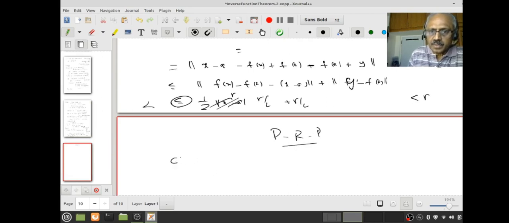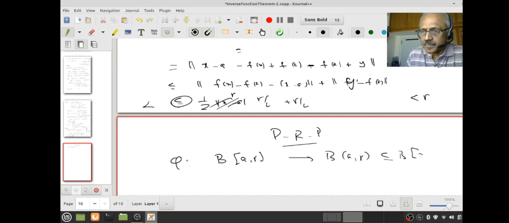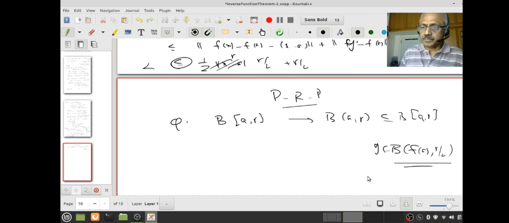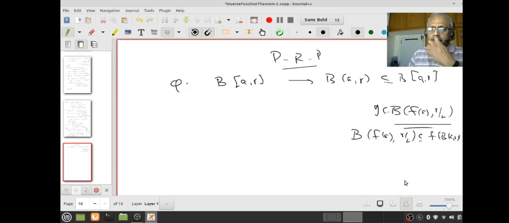So what you have shown is my phi maps BAR to the open ball BAR. In particular, it maps into BAR. So what is my y now? Therefore my y is going to lie only in BFA R by 2. That is the way I am going to do. So my plan is to show BFA R by 2 is contained in this ball. Alright, okay. Now we have proved phi maps the closed ball BR into the open ball BR.